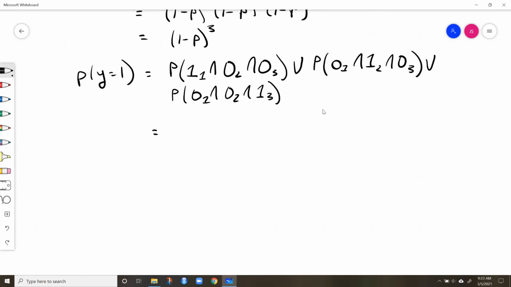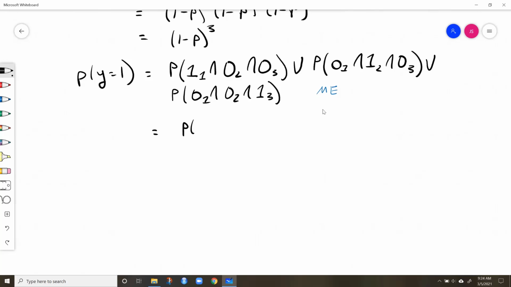We can plug in our probability values here, and we'll note that all of these are mutually exclusive, right? Because we only have one outcome. These are three different ways that this outcome could occur, but we can't have 1 in the first trial and 1 in the second trial, right? So these are all mutually exclusive. These can't happen simultaneously. So because they're mutually exclusive, we can just add these up, right? We can multiply within here and then add them across the different combinations.